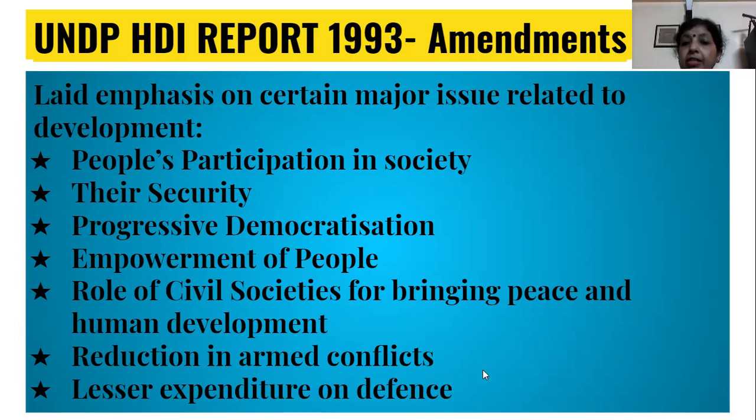There are some countries which spend more money on the welfare of the people, providing them good education, good health care, and there are some examples of countries which do not maintain their defense forces, and the part of the finance that they would spend on the defense forces, they are spending on the welfare of the people, and they have progressed.